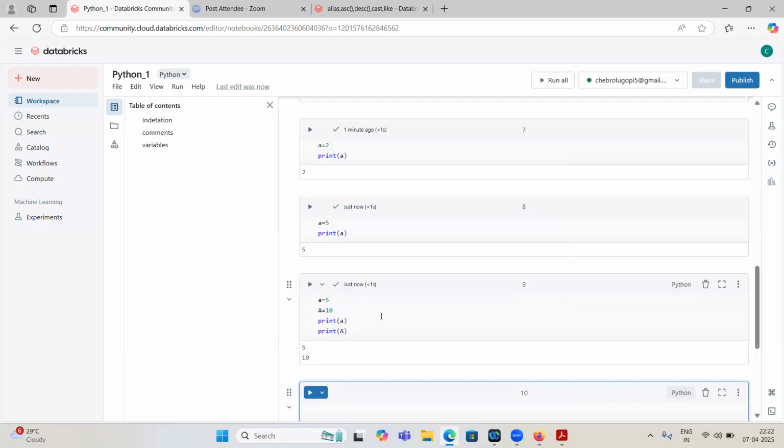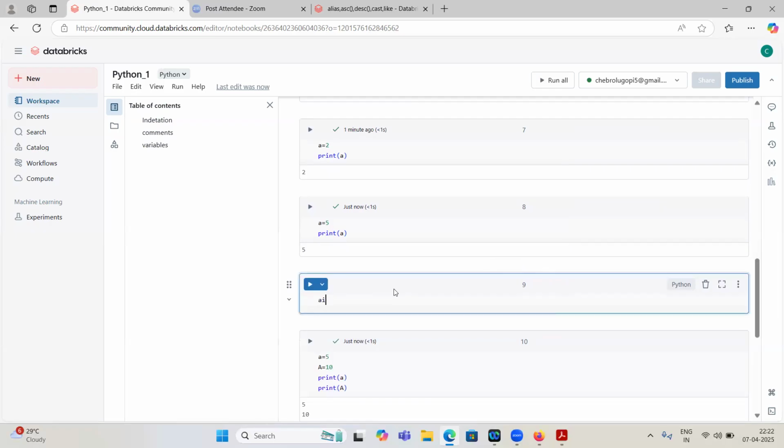But in SQL, column names are not case sensitive. If in SQL the column name is ID, then ID in uppercase and lowercase are both the same. While creating tables, if you give uppercase or lowercase, it doesn't matter.